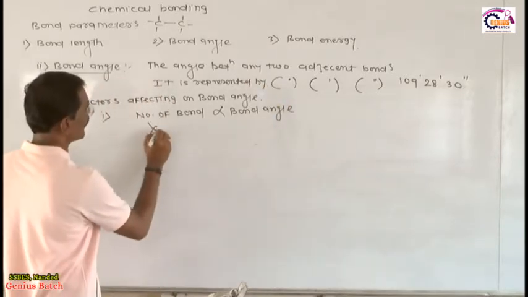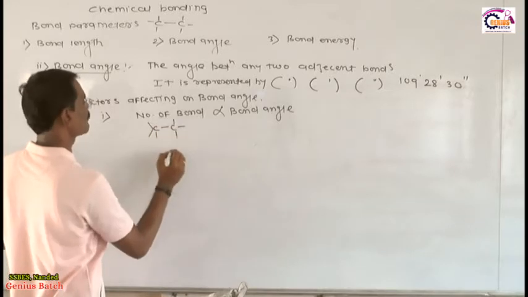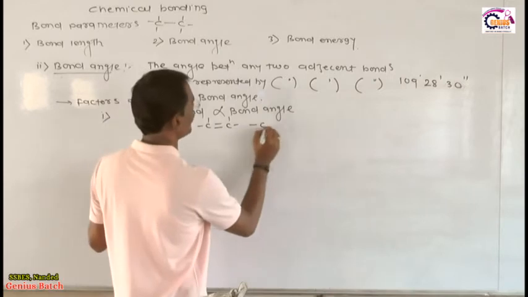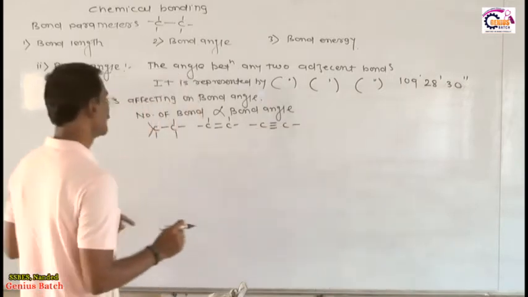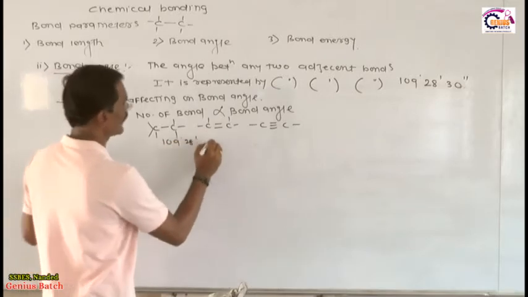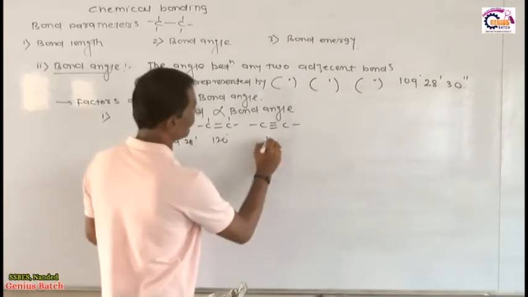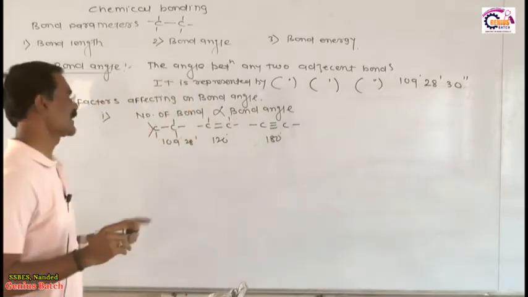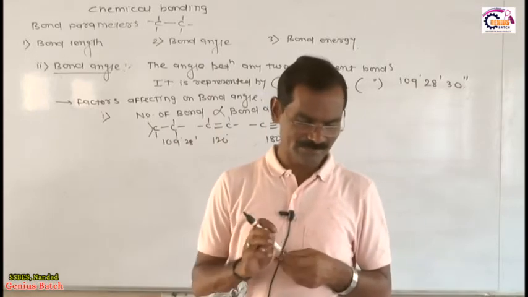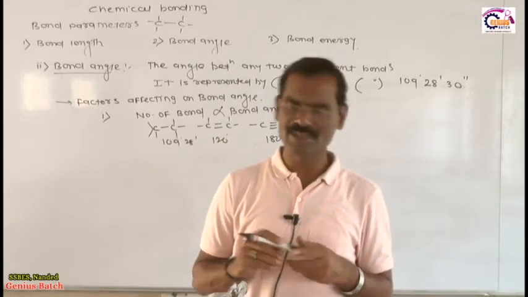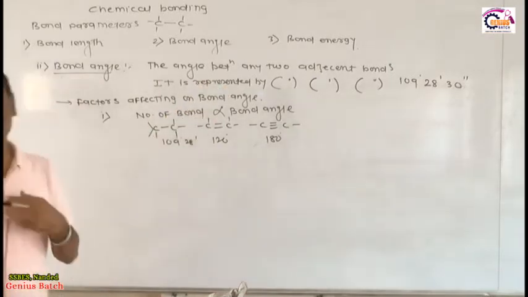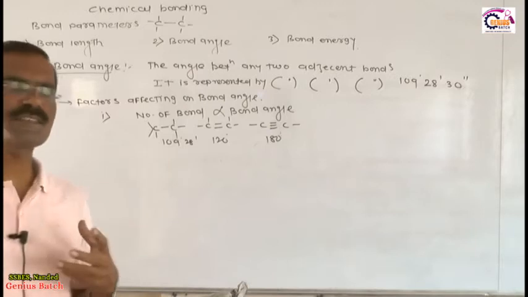Suppose we have a carbon-carbon single bond, a carbon-carbon double bond, and a carbon-carbon triple bond. The single bond means 109 degree 28 minute, the carbon-carbon double bond is 120 degree, and the triple bond is 180 degree. It means that as the number of bonds increases, the bond angle also increases. So you don't have any problem with the first factor: the number of bonds is directly proportional to the bond angle.